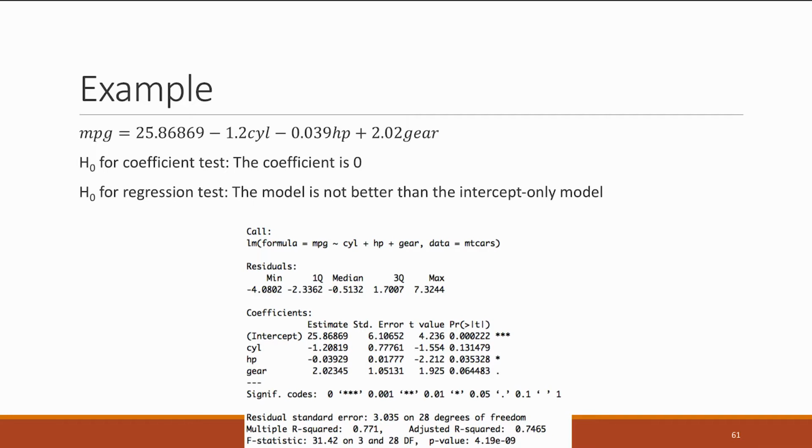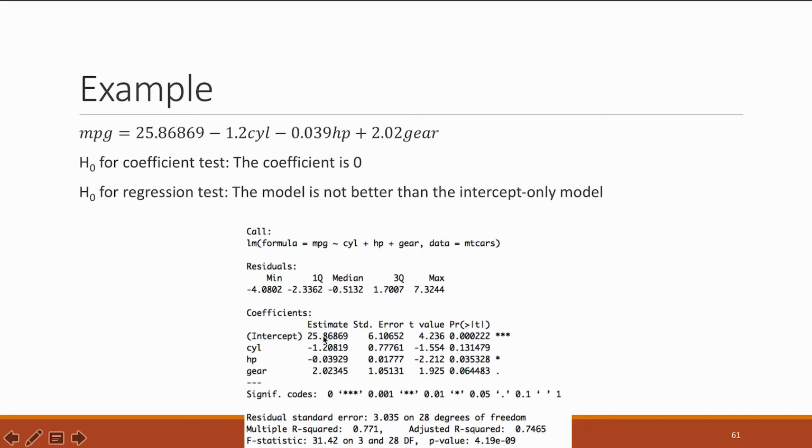So mtcars is a dataset provided by native R for learning and experimentation. Before I go and explain the coefficients, I need to explain the goal of the dataset, which is to predict the miles per gallon consumed for different types of cars based on various variables. In this model, we used only 3 variables just to make things simple: the number of cylinders, the horsepower, and the number of gears.